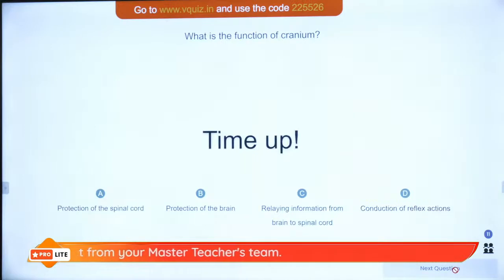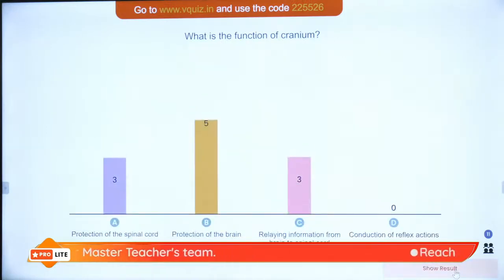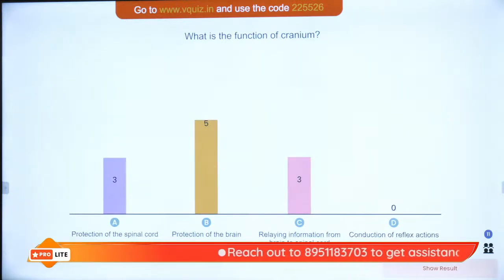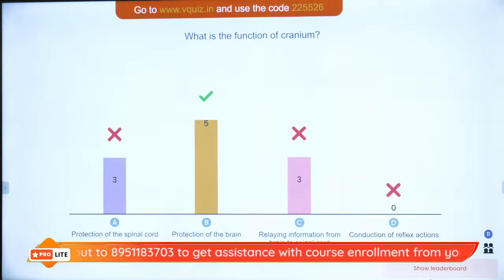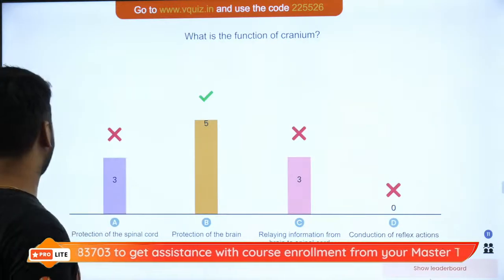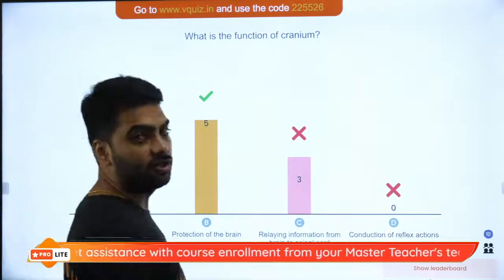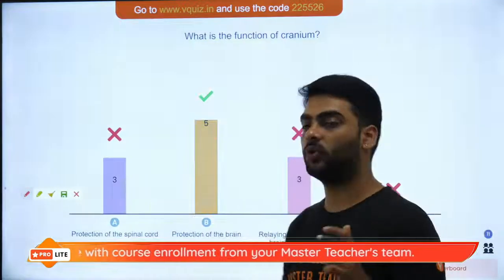Very good. The answer is, it protects the brain. What does it do? It protects the brain, right? So B should be the correct answer. Only 5 of you got it right. So you should not forget that the cranium is only the skull.